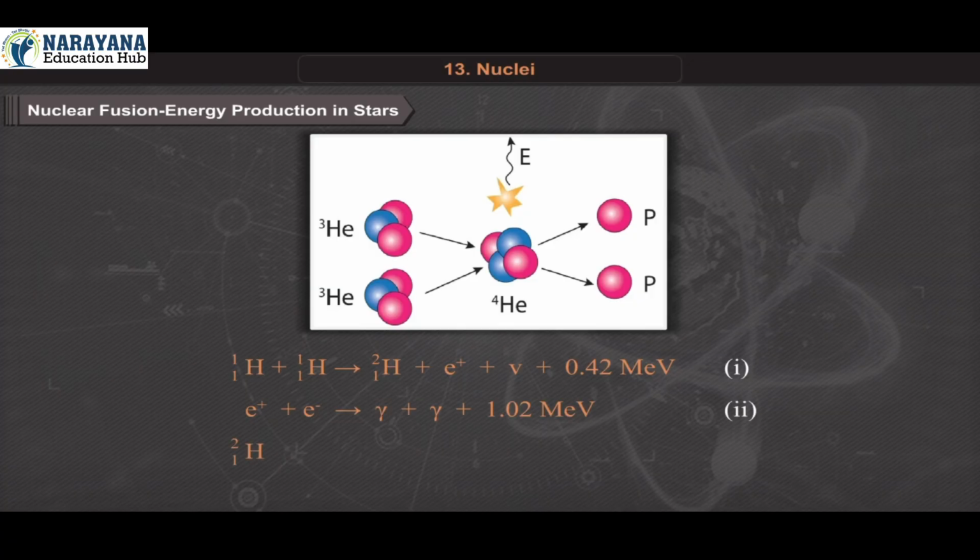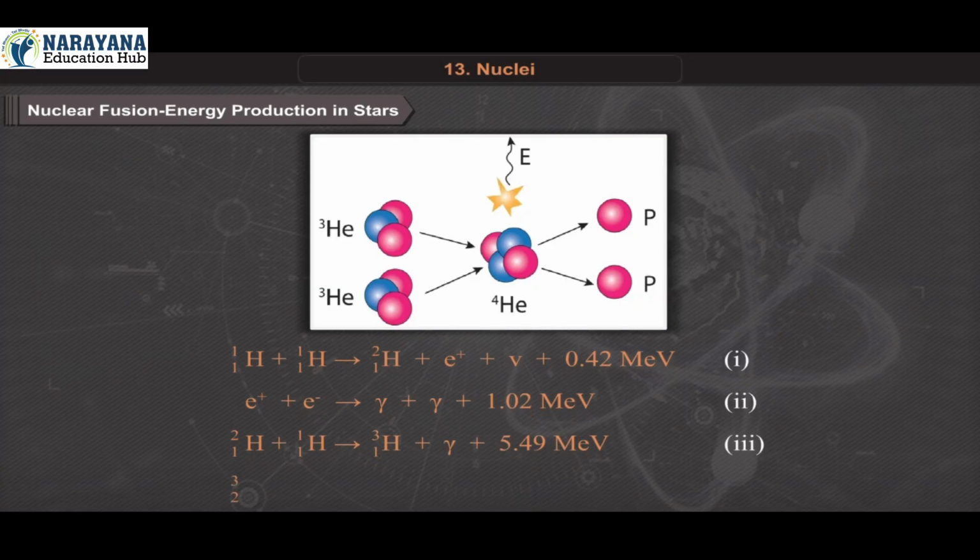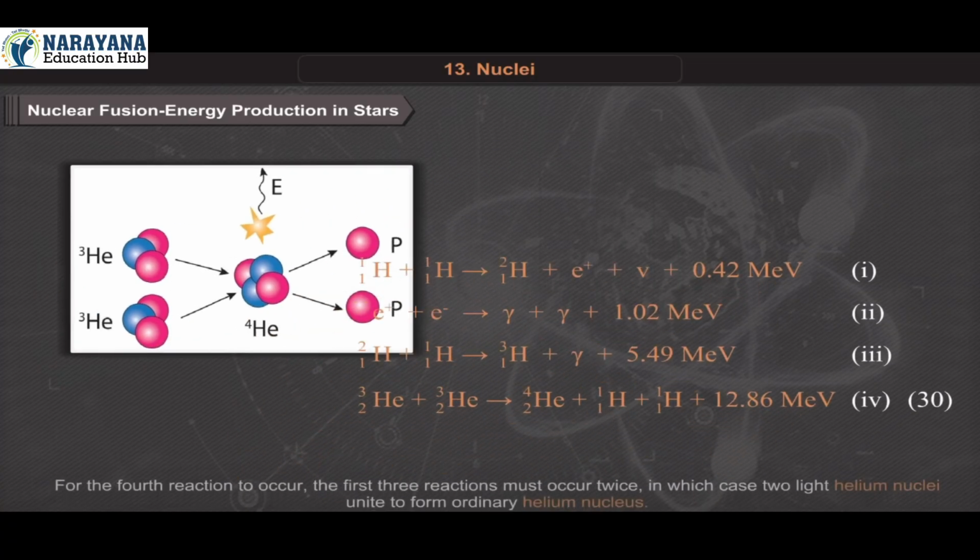Set 2. Hydrogen-1,2 plus hydrogen-1,1 gives helium-2,3 plus gamma plus 5.49 MeV. Set 3. Helium-2,3 plus helium-2,3 gives helium-2,4 plus hydrogen-1,1 plus hydrogen-1,1 plus 12.86 MeV. Set 4. Equation 30.